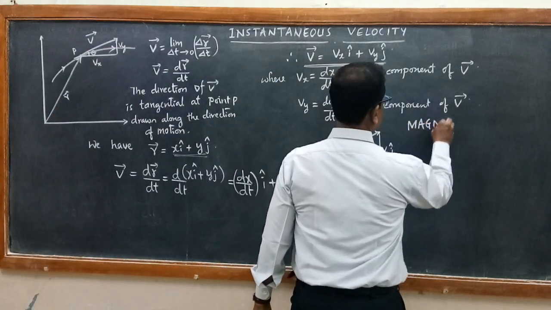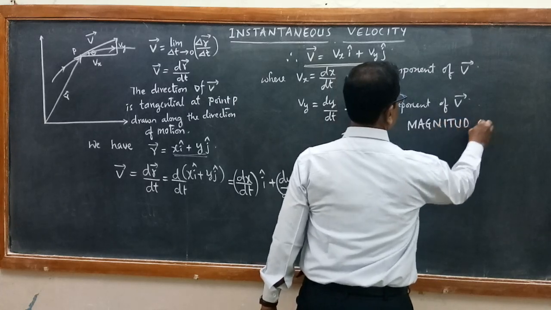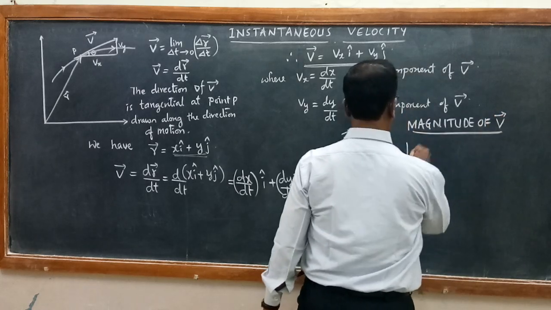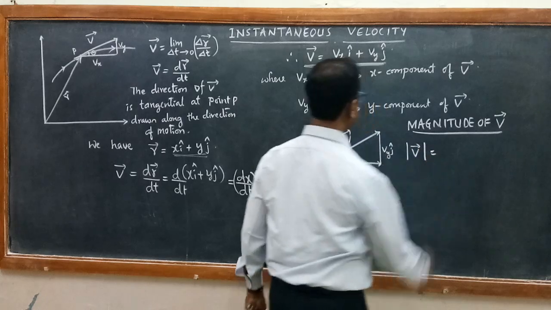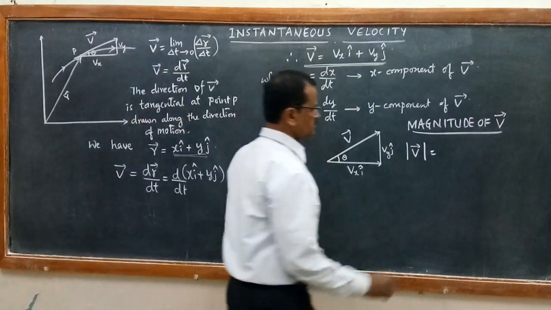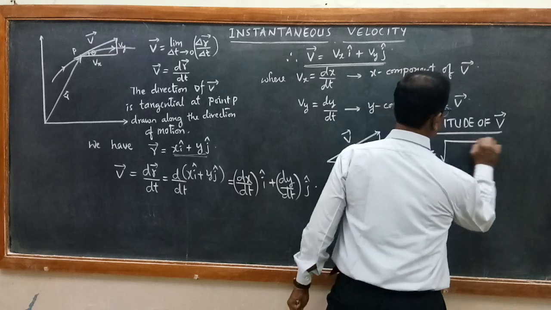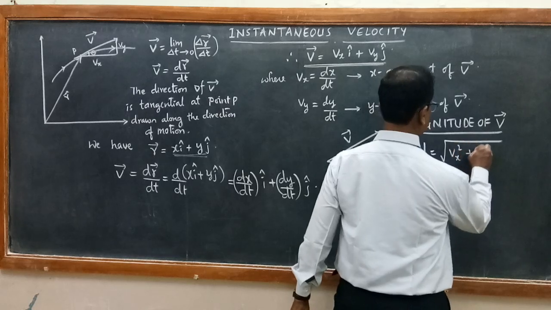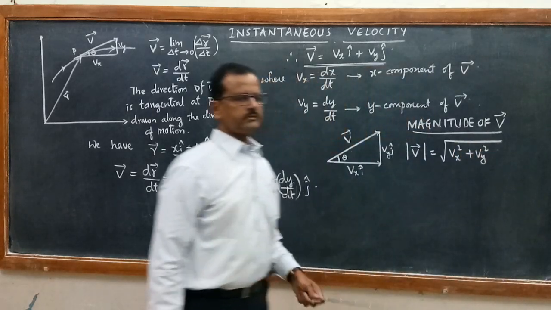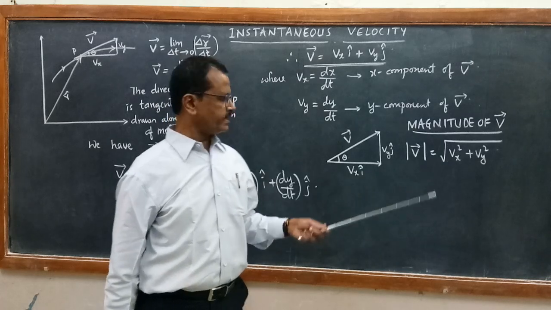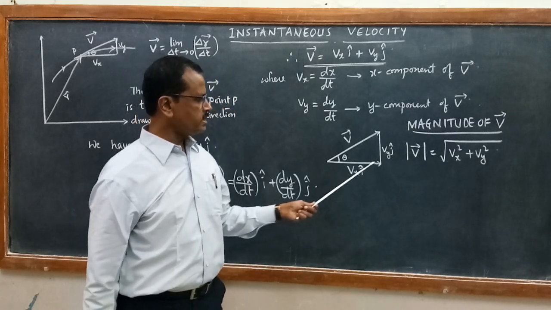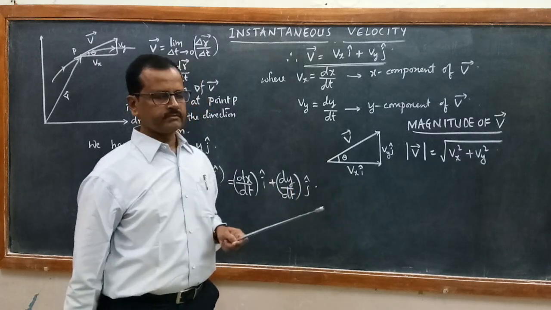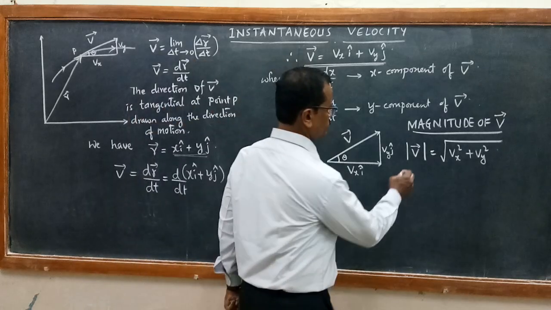Magnitude of the velocity vector: by definition, modulus of V is equal to the square root of Vx square plus Vy square, where Vx becomes V cos theta and Vy becomes V sin theta from this velocity triangle. So this gives you the magnitude.